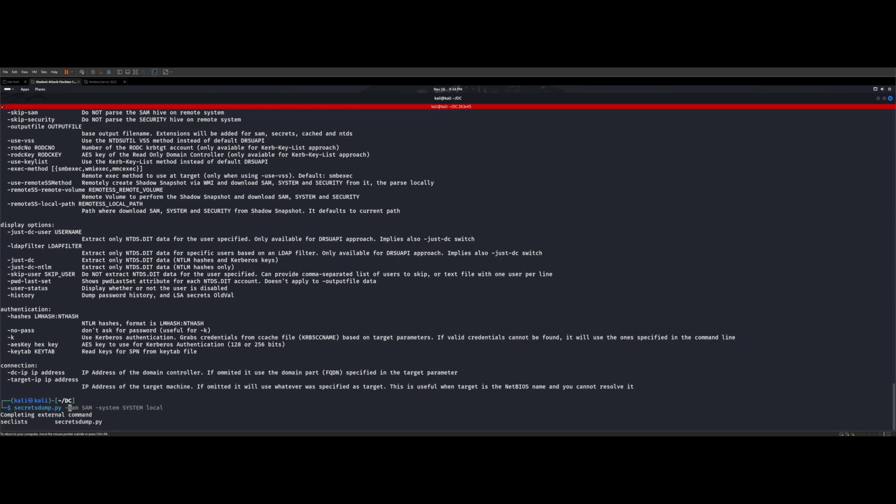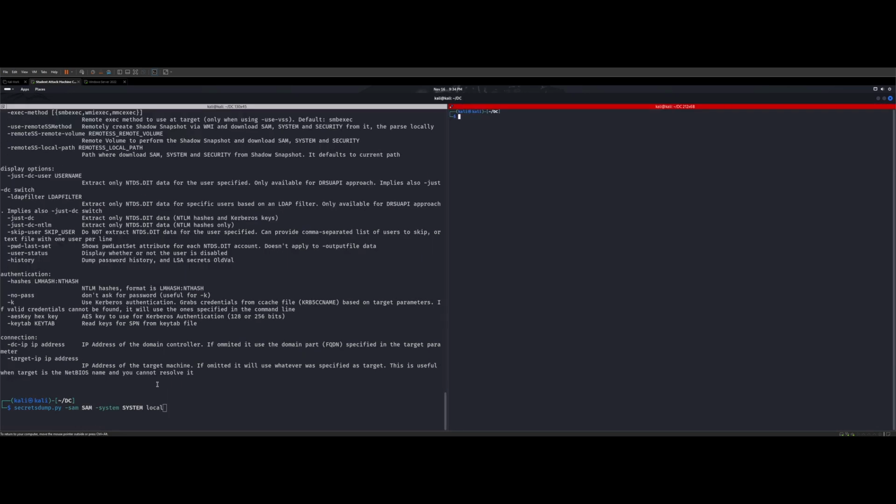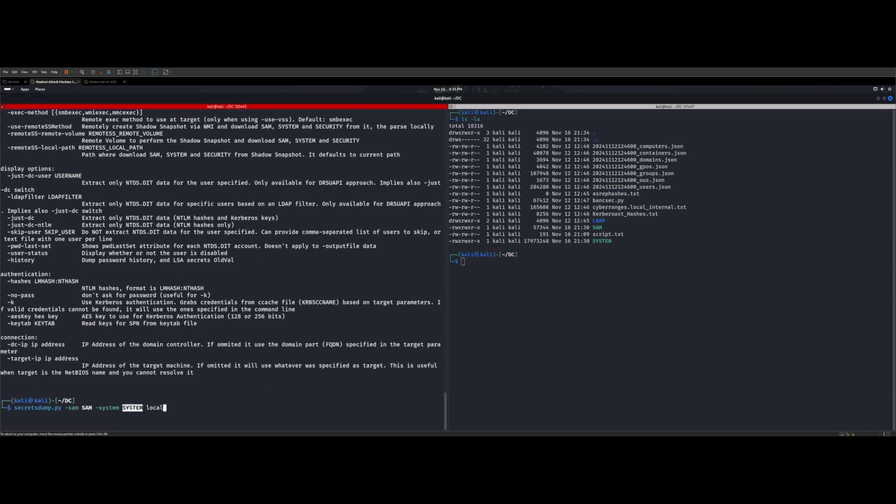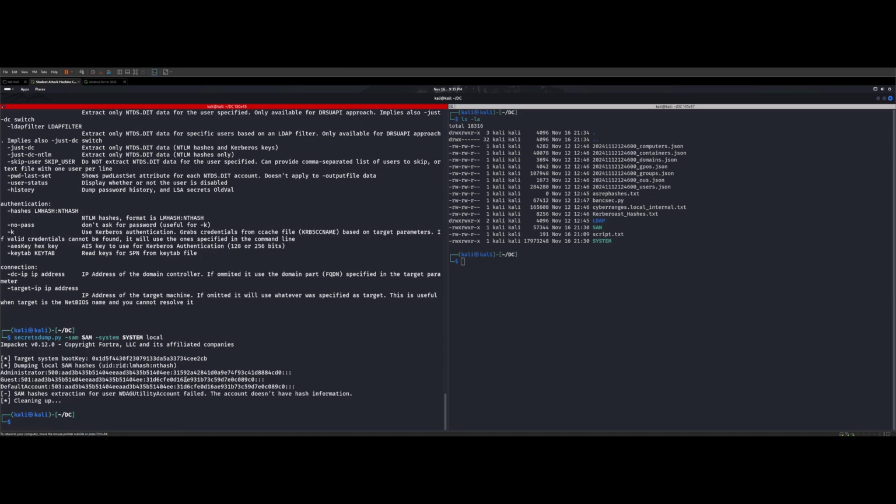-sam, and then say, hey, call for that SAM file that we just downloaded, right? We just got that. If I do an ls -la, we just got both of those from the Windows machine with that SMB server we started up. So SAM file, and then system, this is the system file. We're just going to say LOCAL. We'll hit enter here. We see that we get some hashes.